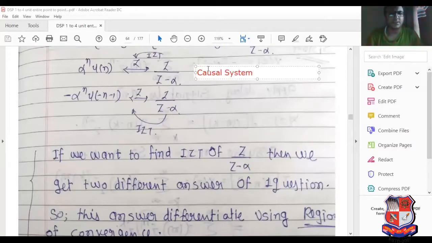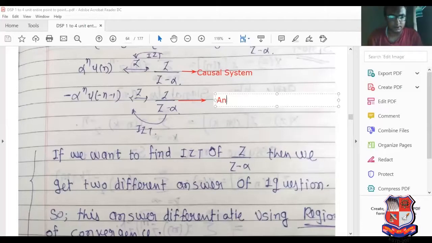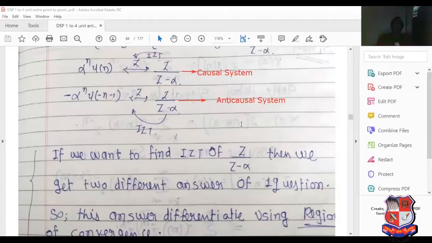It is for causal system and it is for anti-causal system. Here it is for anti-causal system. So here it is causal system, here it is anti-causal system. So based on the causal system and anti-causal system, or based on the ROC, we have differentiated the respective answer.